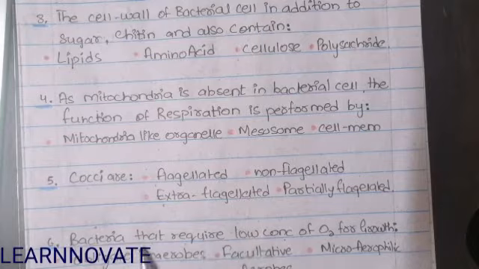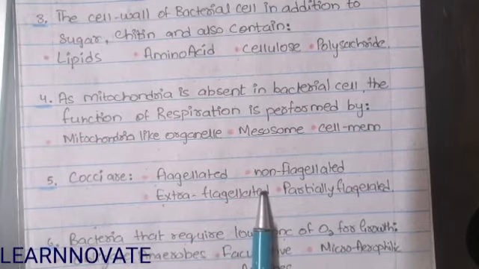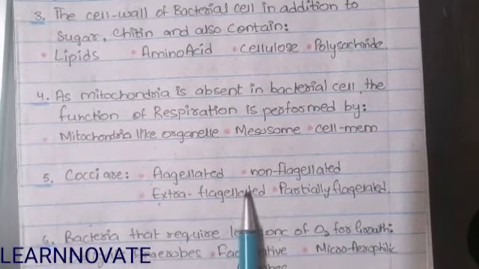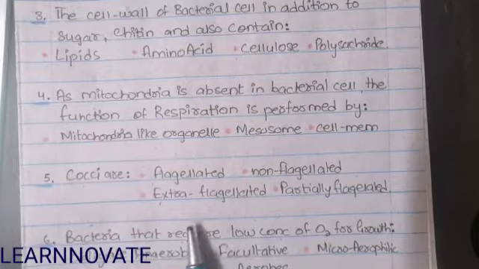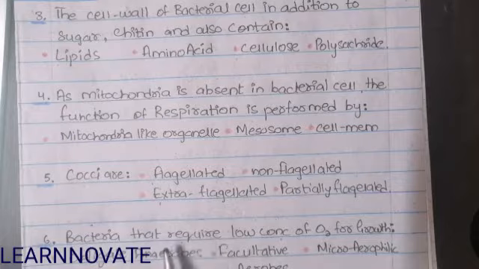The answer for this question is non-flagellated. You have to learn about each bacteria, whether it is flagellated or not. You have to learn about the structure, the organelles present in the bacterial cell, and also the components of the bacterial cell wall. Up till now, we have identified the important things to remember in this chapter.